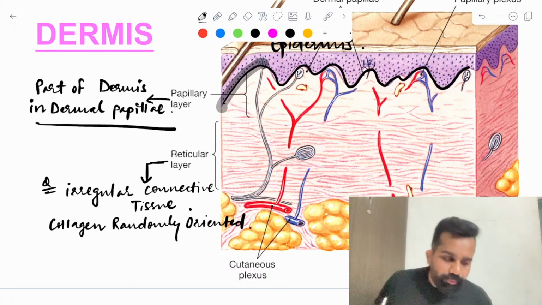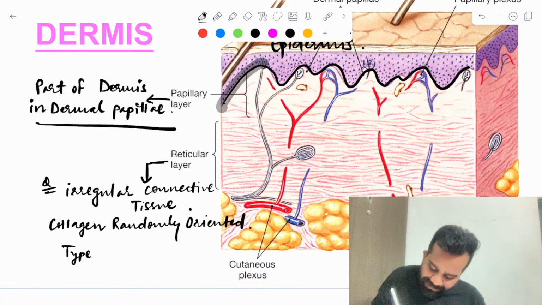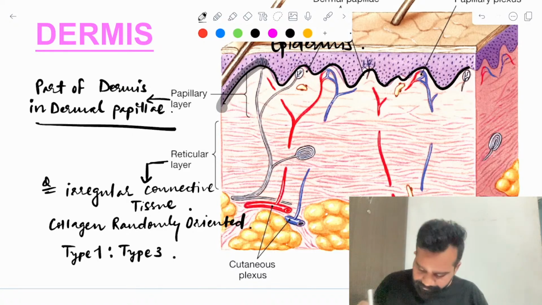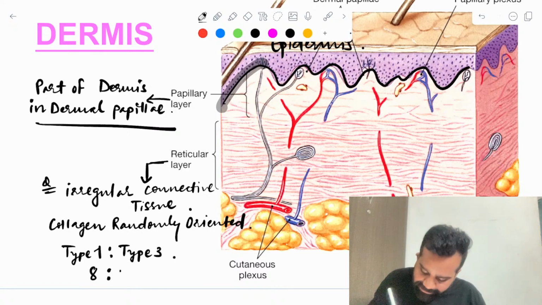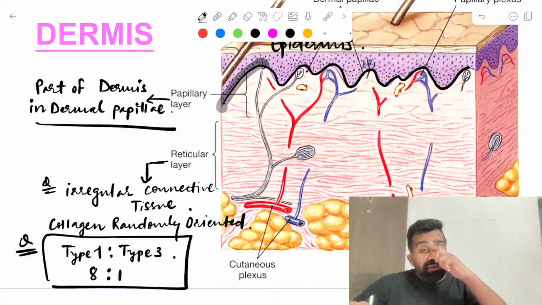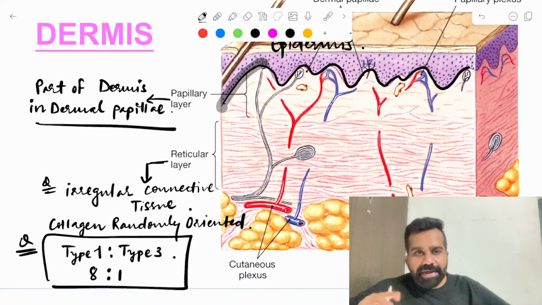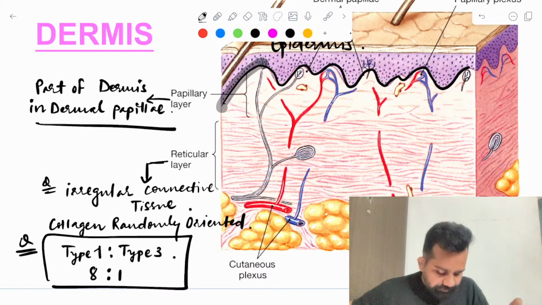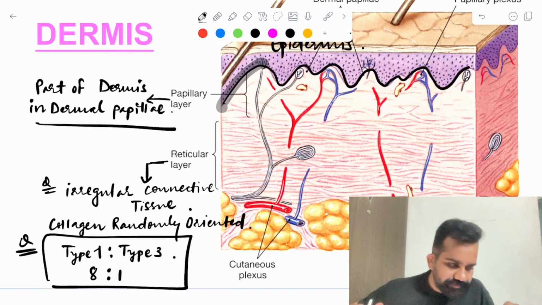The main collagens present are type 1 and type 3 collagen. The ratio of this collagen is 8 to 1. This MCQ has previously been asked. In the reticular dermis, the ratio of collagen type 1 to type 3 is 8 to 1.